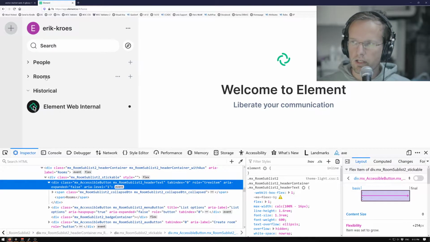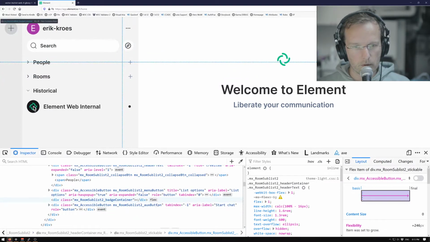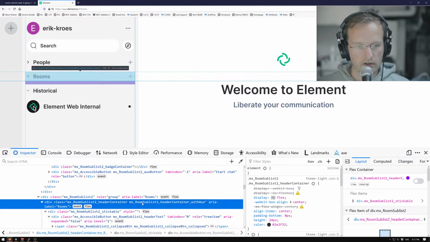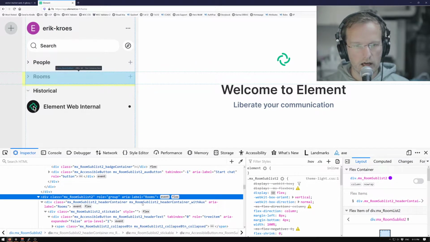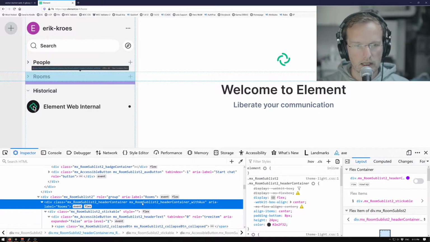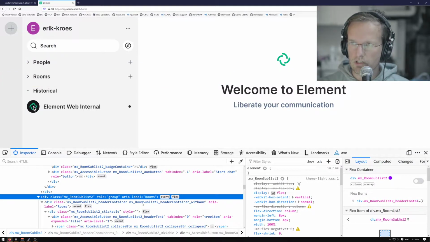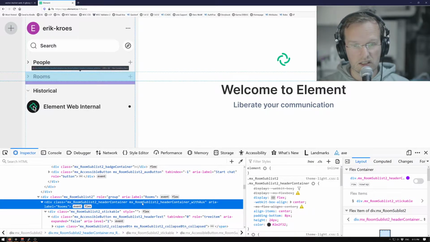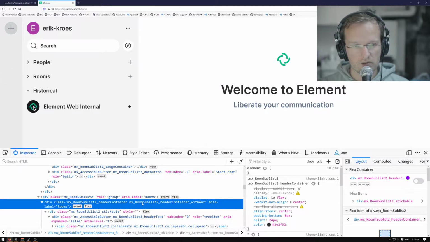Yeah, the thing is, often when you put a role on something, you want it to be able to be focused. Otherwise, the accessible name will not be used. So you have an aria label. I don't need to scroll too fast. You have an aria label here. You have an aria label here on the roles group. A lot of people will not see these labels because this doesn't even have a role. So it's really just a div with a name.